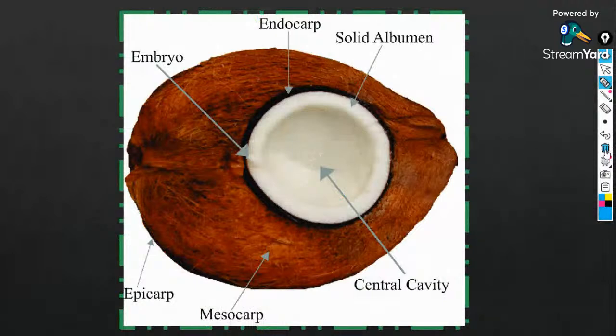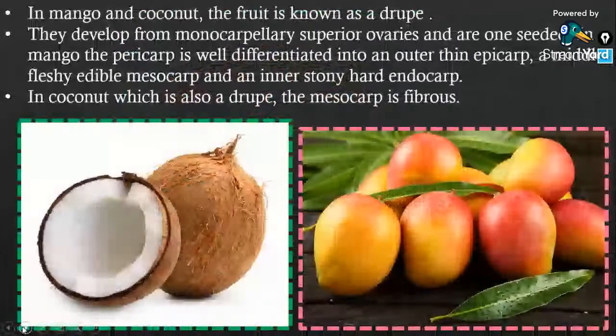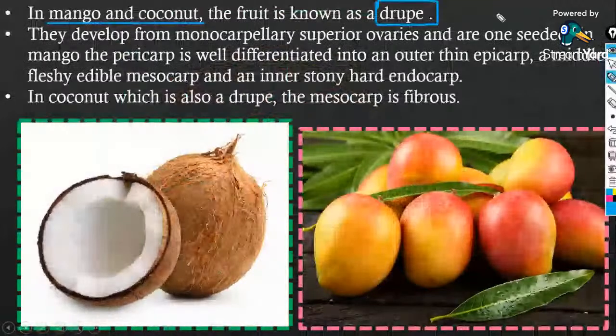I hope you can understand very easily with this super diagram. Yes. So guys, in mango and coconut, the fruit is known as a drupe. In certain reference guides, you will find so many types of fruits such as berry, nuts, drupe. But as per our NCERT, you have to study only what is a drupe, and the examples of a drupe. That is, mango and coconut are examples of a drupe.